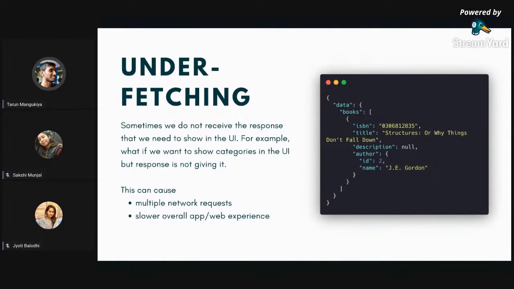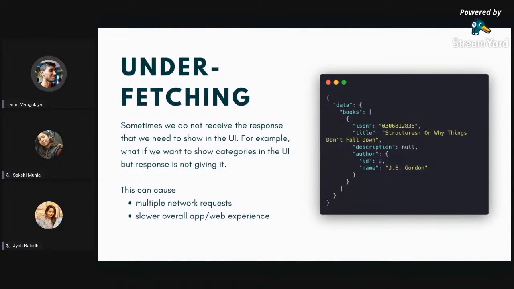Second thing is underfetching, right? So underfetching is something, like I think many of you are already designers. So when we are playing with UI, we add many fields, we remove many fields in each iteration to test it out, right? But what happens with APIs is that they are mostly fixed. So let's say we have version 1 of the API, right? And that's giving us ISBN and title, description, and author, right?